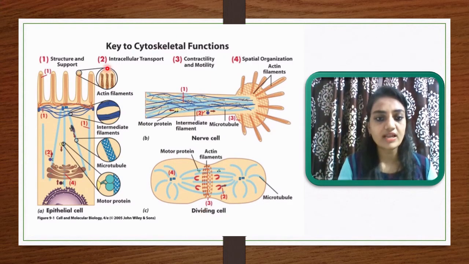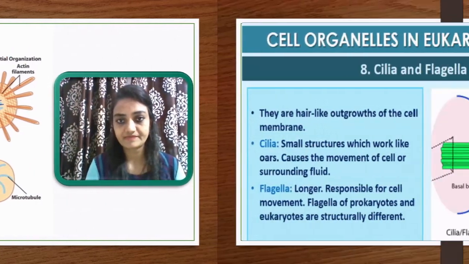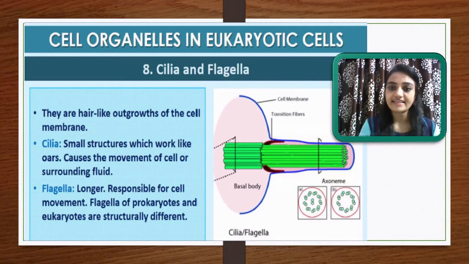So these are all the structures responsible for any function in the cytoskeleton: the actin filament, intermediate filament, microtubule, and motor proteins. The next important organelle is the cilia and the flagella.